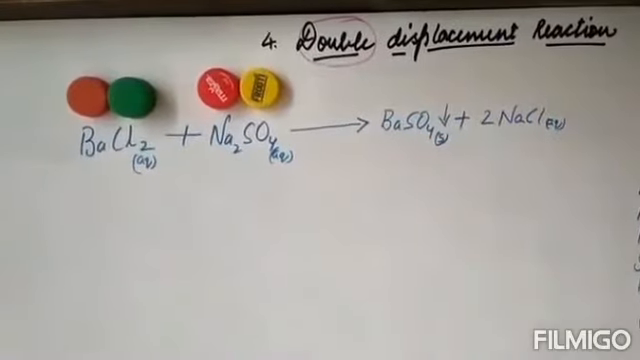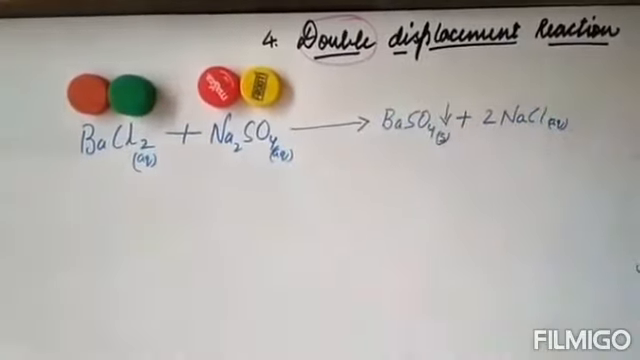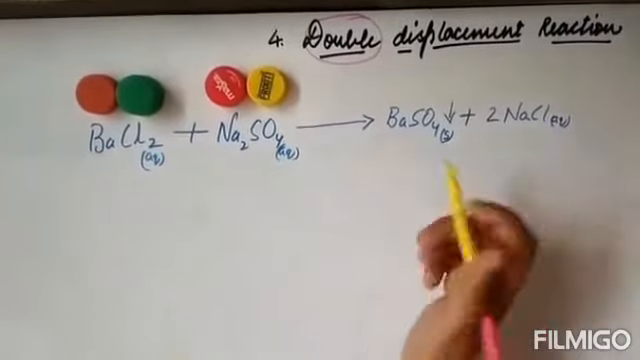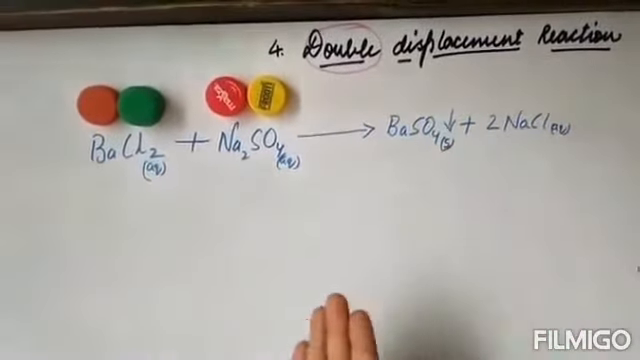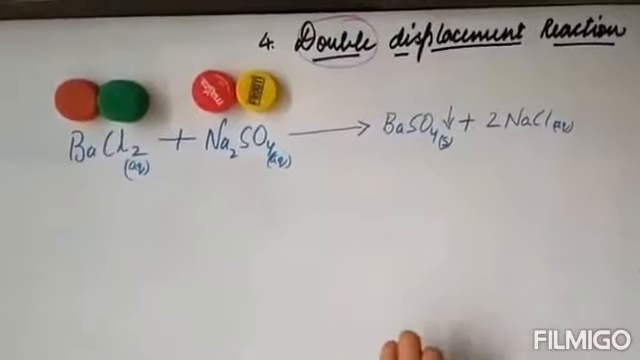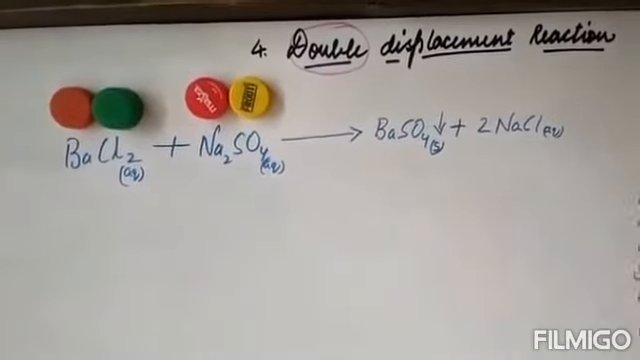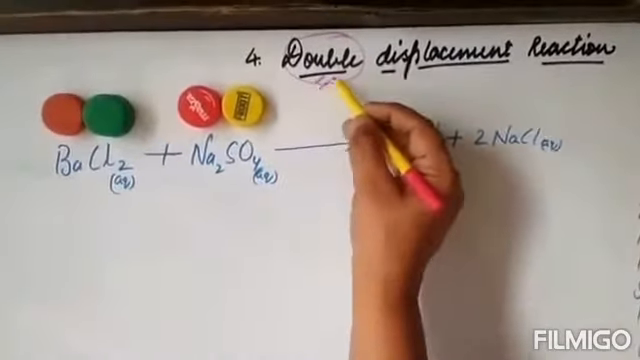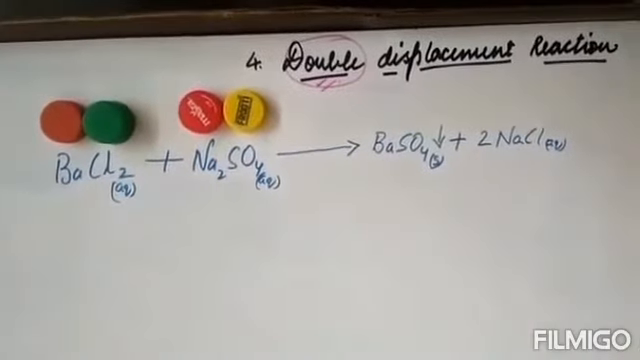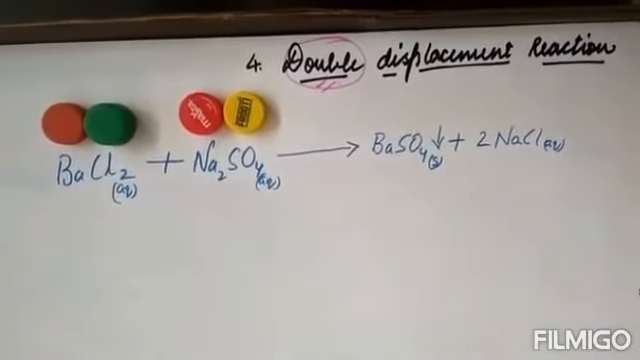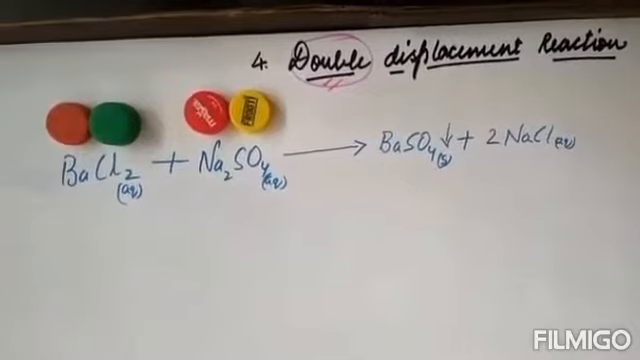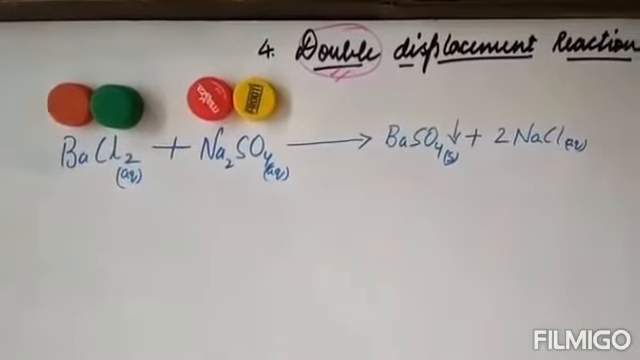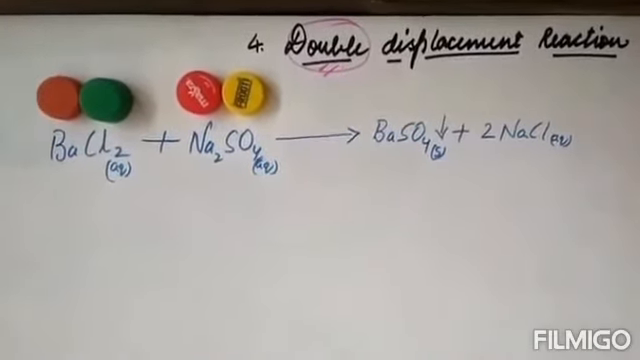So our fourth type is double displacement reaction. As the name suggests, displacement, you all know that the position of either metal or non-metal will be changing in the reaction. But as the word double is written over here, that means both positive as well as negative ions will be interchanged. I'm repeating the word, interchanged.